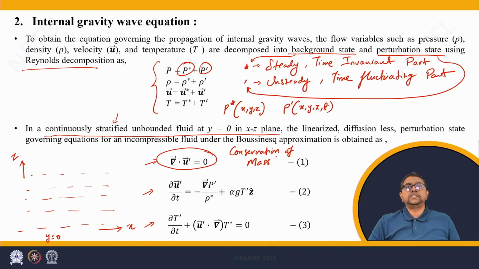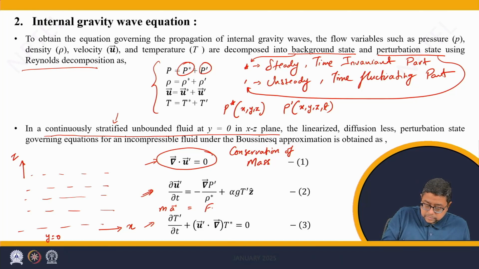Note that these equations are written per unit mass. Hence, mass does not appear on both sides of this equation. The second equation is Newton's law of motion, where if we multiply m on both sides, we'll have mass into acceleration equals net force.